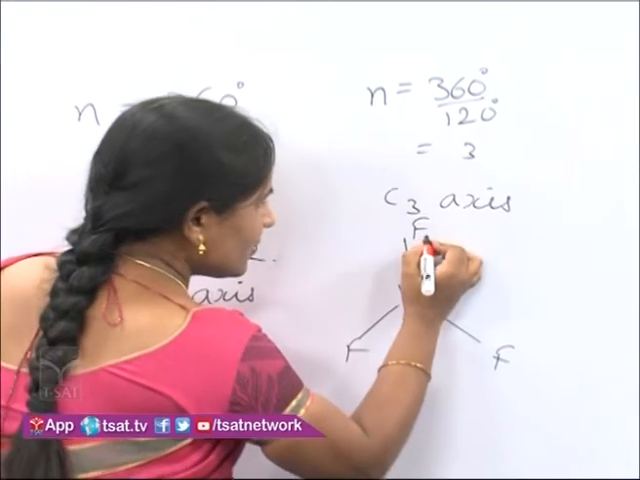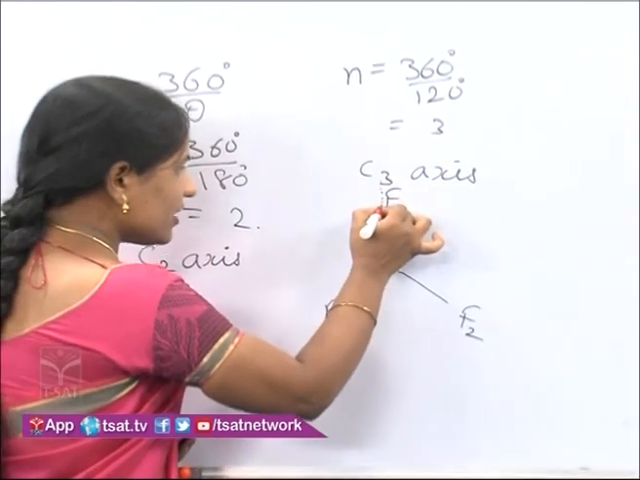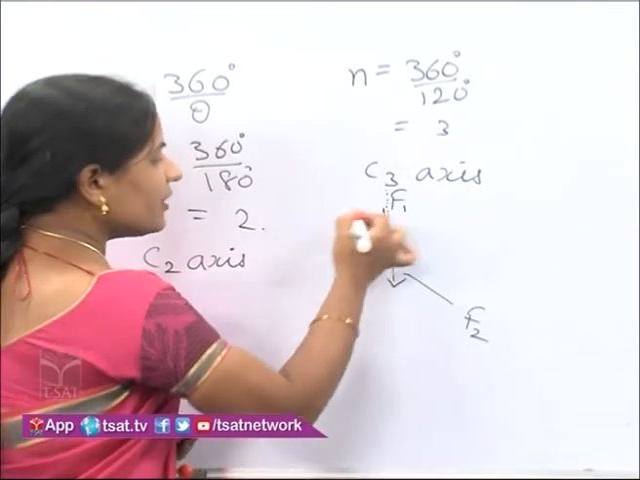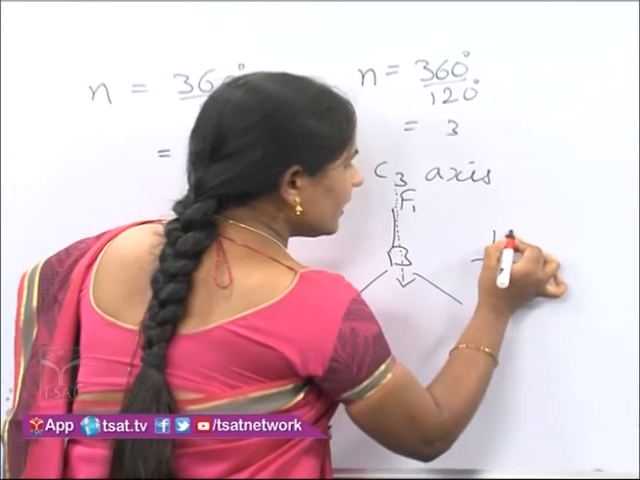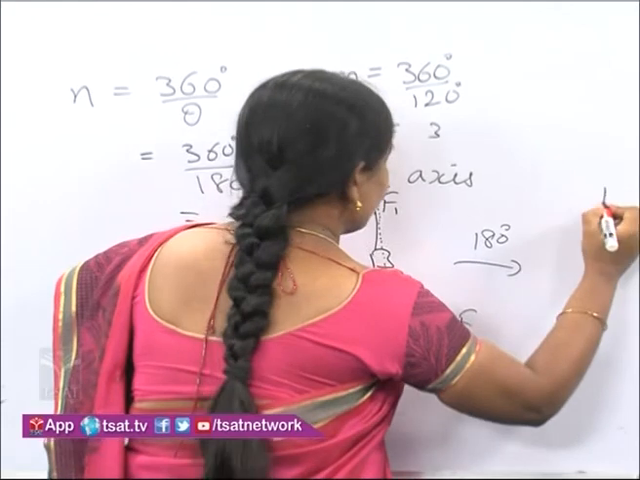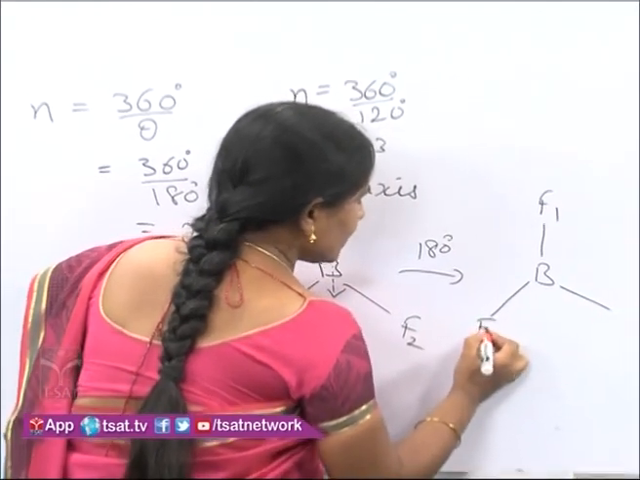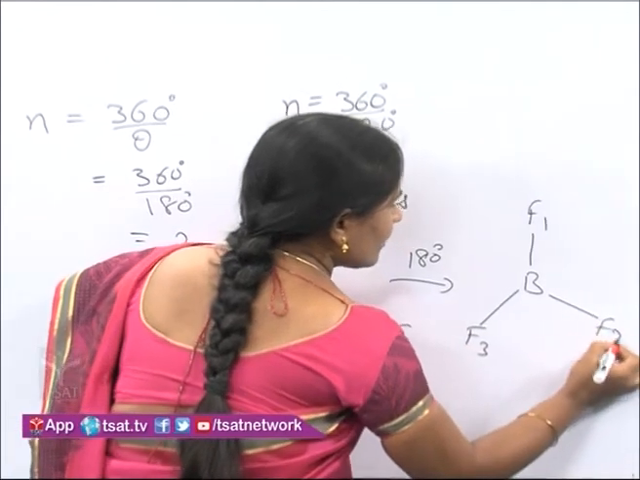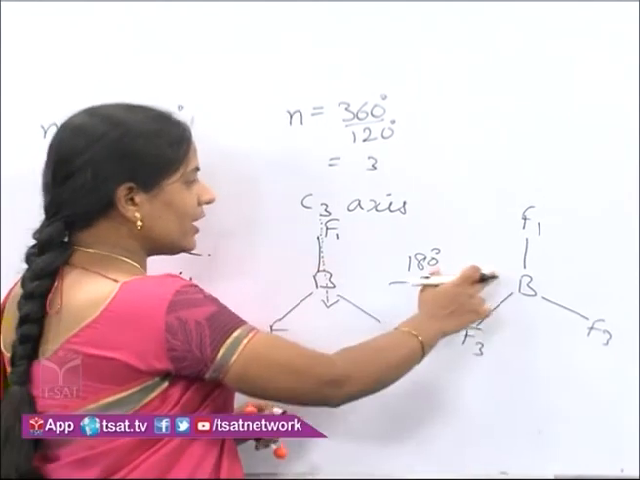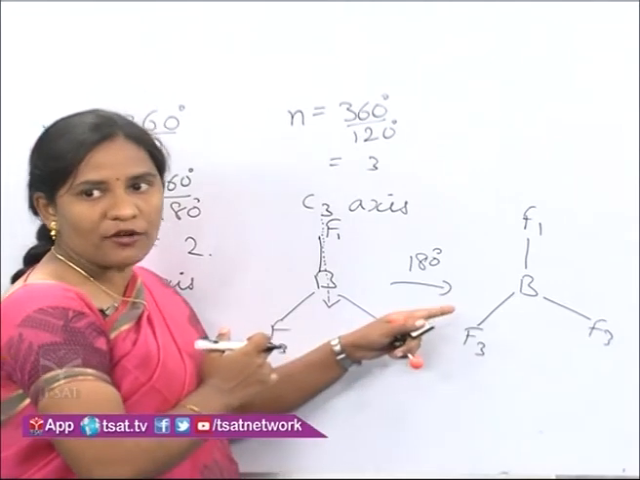So let us assume it as 1, 2 and 3. If we pass an imaginary axis through one fluorine and one boron atom and rotate by 180 degrees, we get a structure where F1 does not change its position, while F2 and F3 change their positions. If we compare the first and second structures, they are the same, that is, equivalent to each other. So in this way also we are getting equivalent configurations.